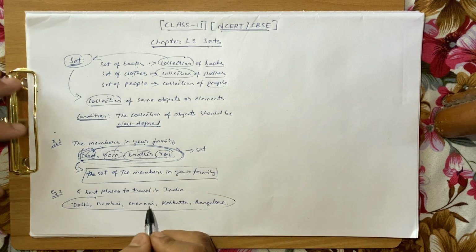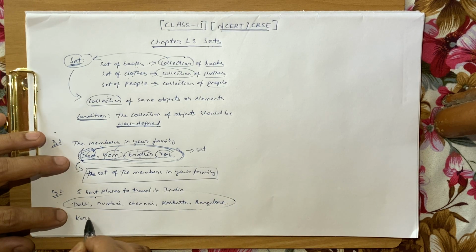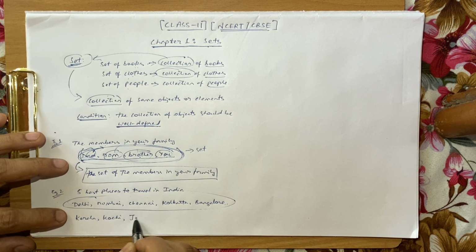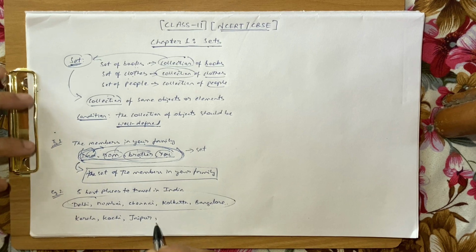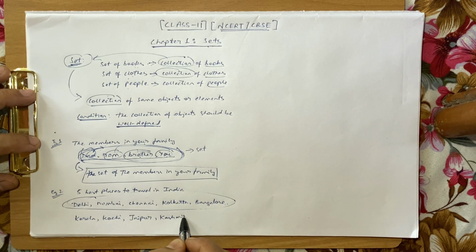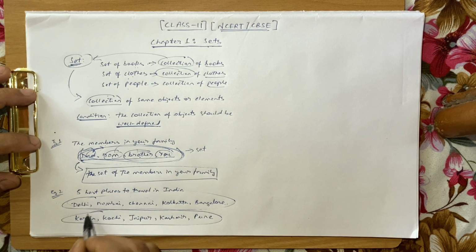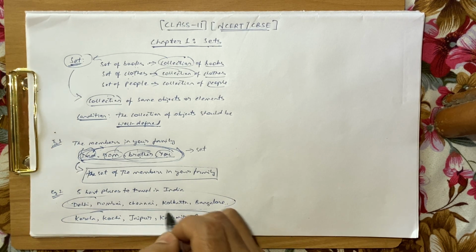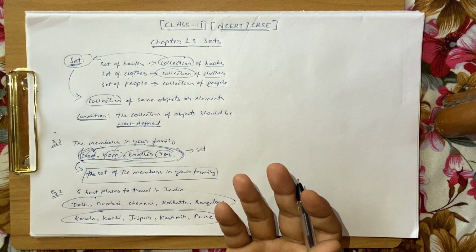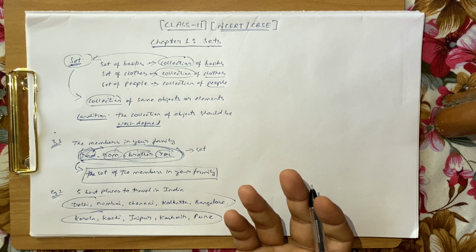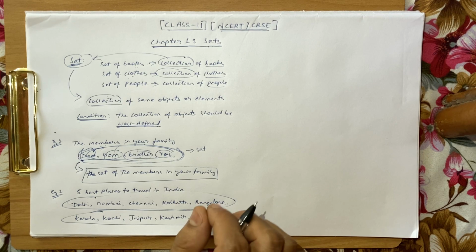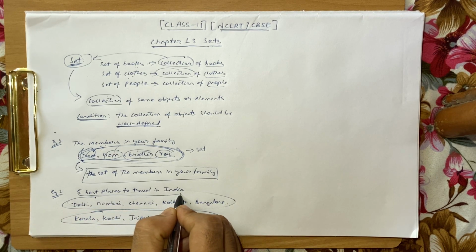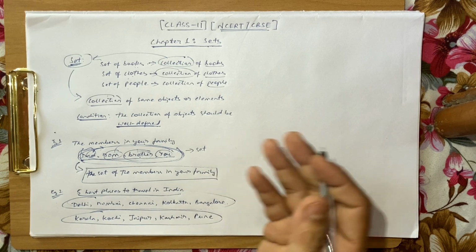I may say the 5 best places to travel in India are, let's say, Kerala, Kochi, Jaipur, Kashmir, and let's say Pune. So according to me, this can be the answer, right? And if you ask the same question to your friend, he or she may come up with 5 different names of places again. So the answer to this question, 5 best places to travel in India, may vary from person to person.